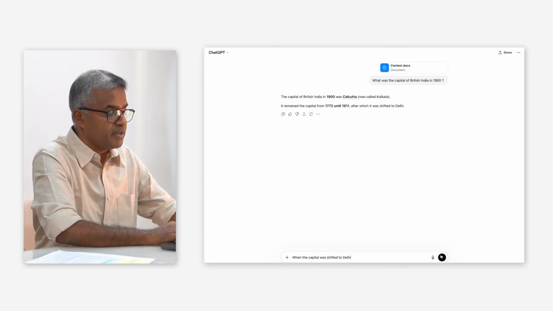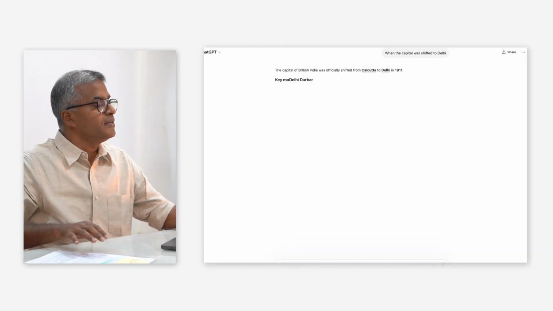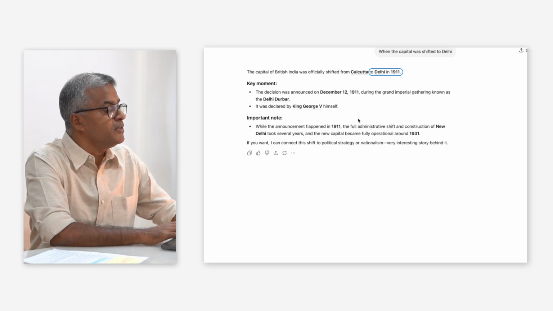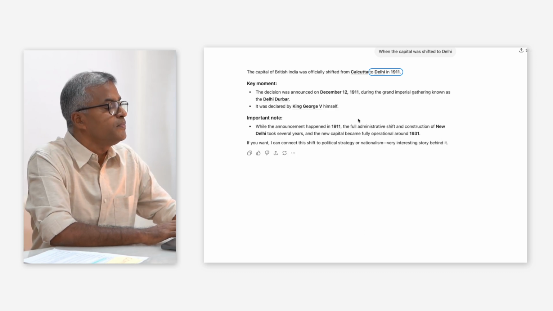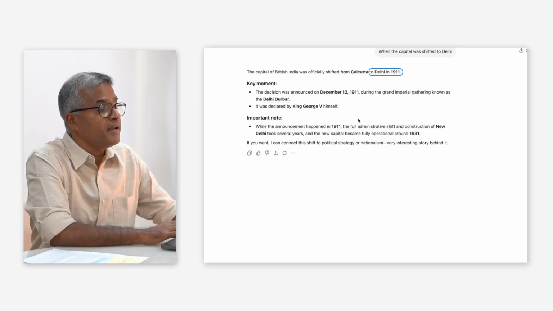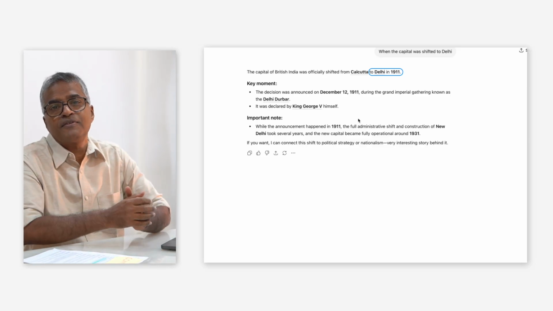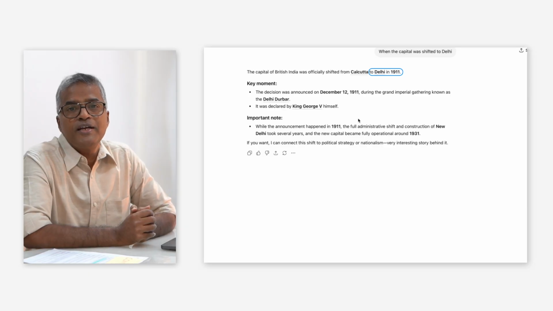Let us have that precise question and correspondingly it gives the answer. The capital of British India was officially shifted to Delhi from Calcutta in 1911. This information could be extracted from the document we have provided.